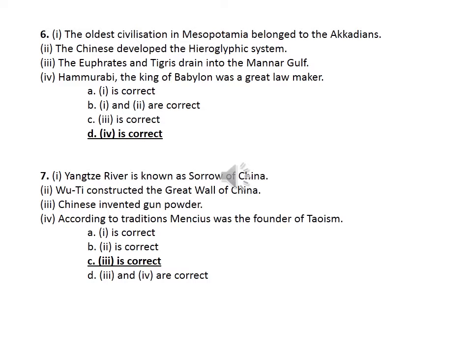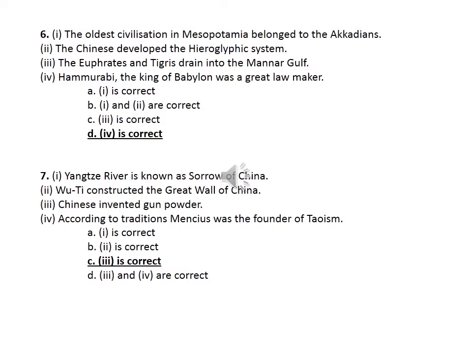Then third one, the Euphrates and Tigris were rivers that drain into Mannar Gulf. Mannar Gulf is in the Indian Ocean. Is it wrong or right? Yeah, wrong. The Euphrates and Tigris drain into the Persian Gulf, not into Mannar Gulf. So third one is wrong. Hammurabi, the king of Babylon, was a great lawmaker. Yeah, true. You have studied the Hammurabi code now. So option D, fourth is correct.